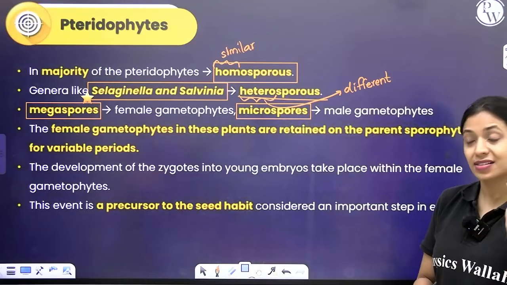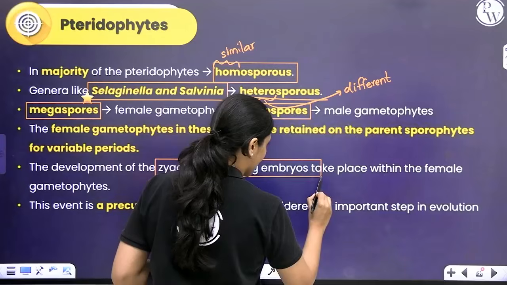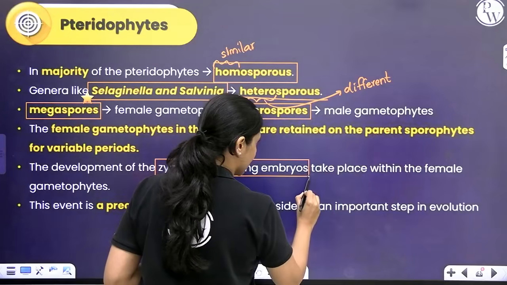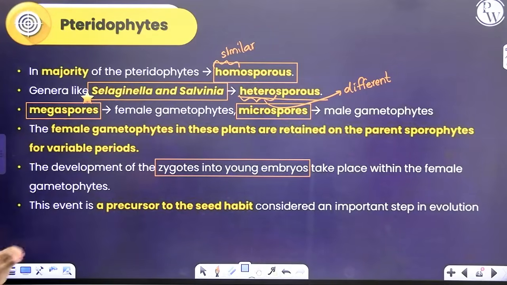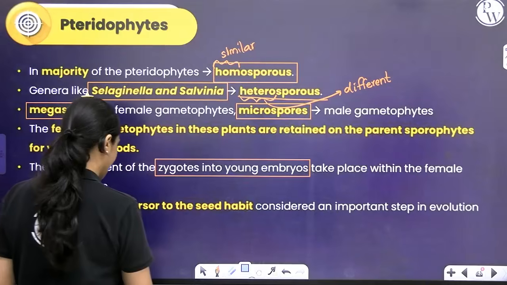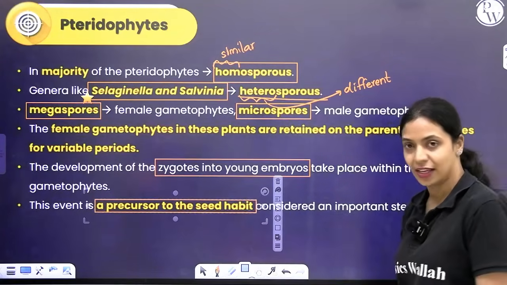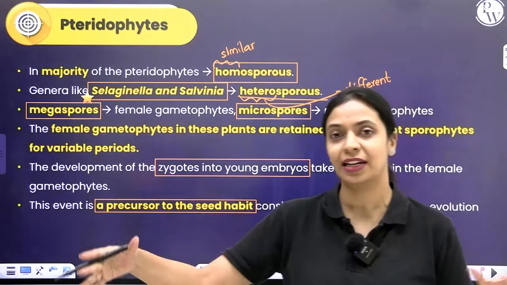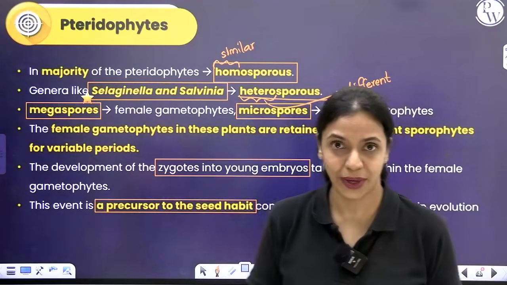Over here, the zygotes will develop into the young embryo within the female gametophyte itself, similar to how it happens in seeded plants. So this very event is considered to be a precursor, or what gave rise to the seed habit in gymnosperms and angiosperms. So evolutionarily, this is a very, very significant step.